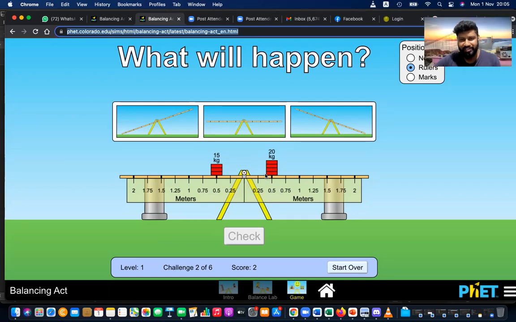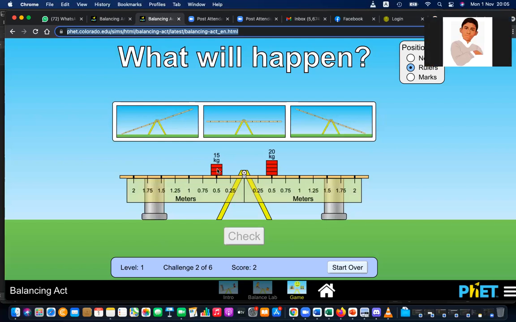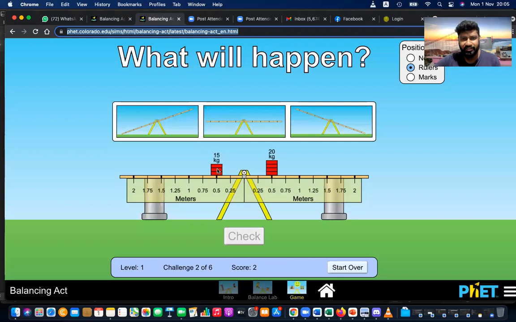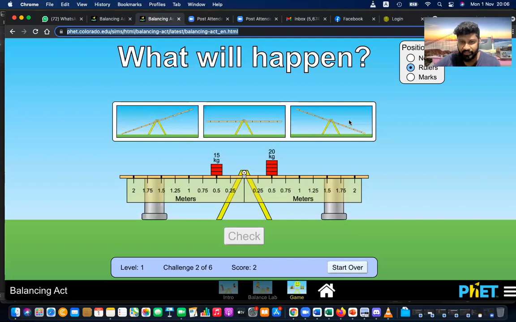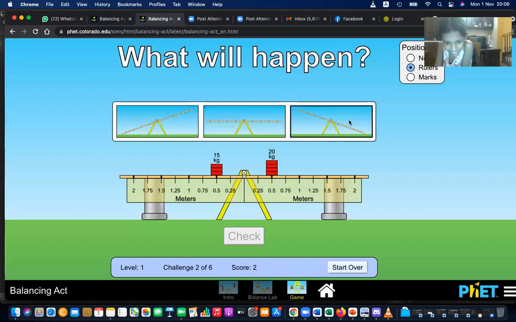20 to 25 or what? No, sir. We have to choose the picture. Which picture? Sir, there are 3 pictures. We have to choose the correct picture. Yes, what will happen? Which side will go up and which side will go down? That one. Which will go down? This one. So this one, right? Third one. Third one, yeah.